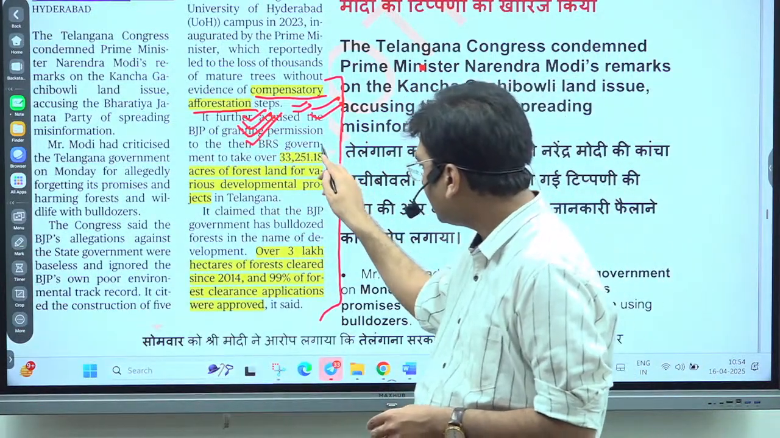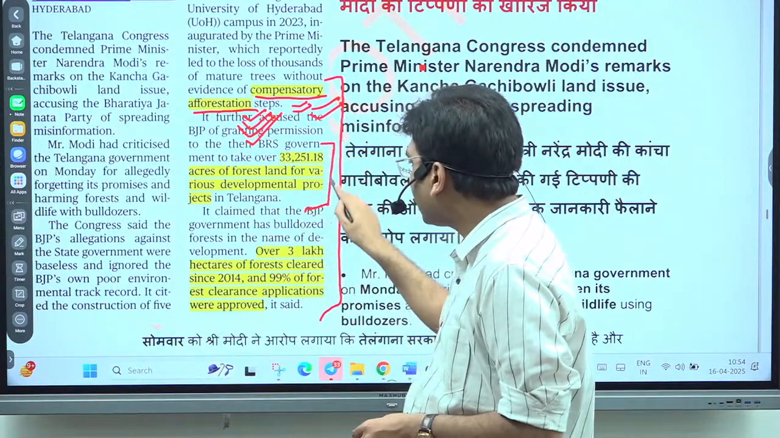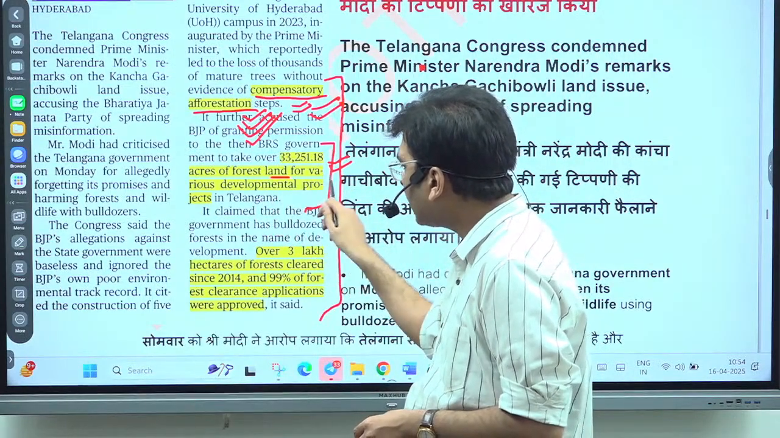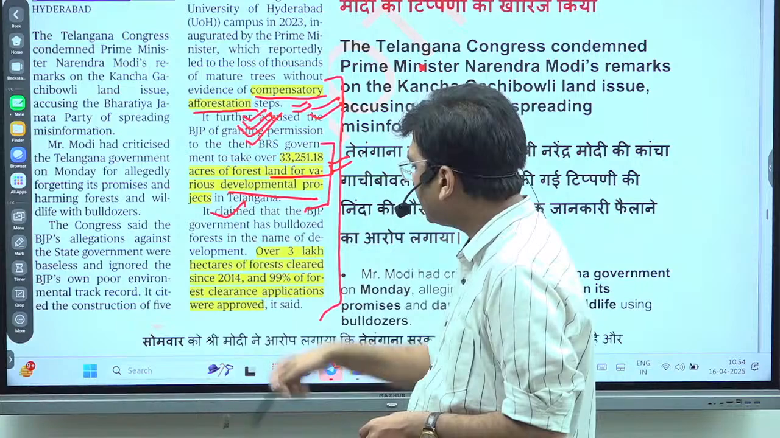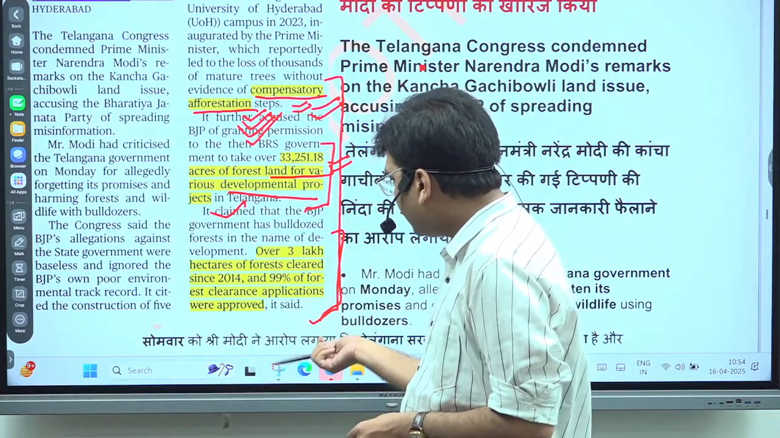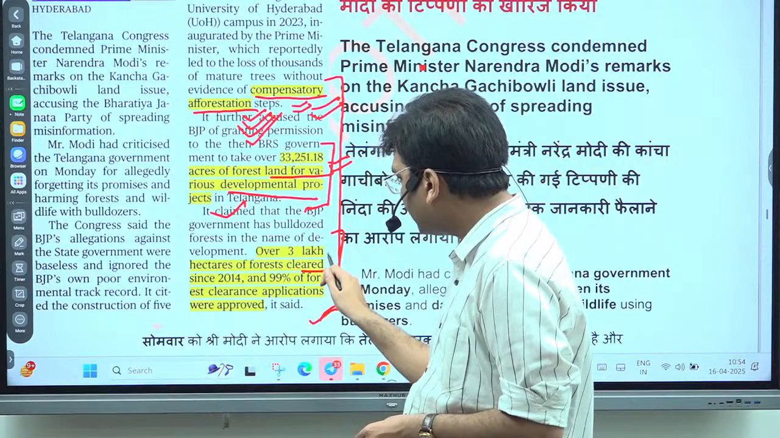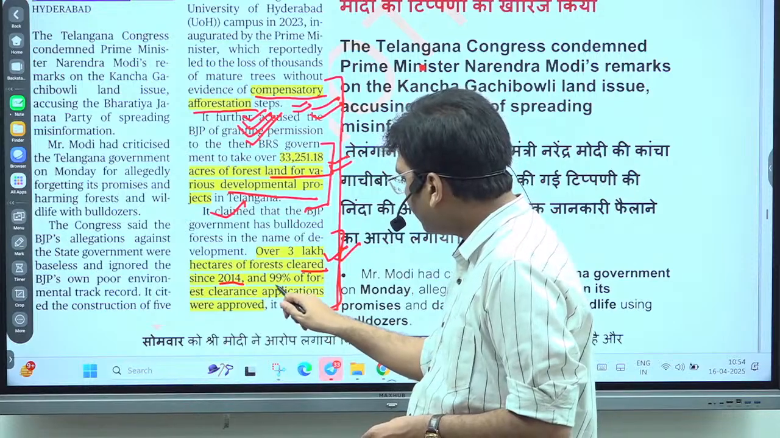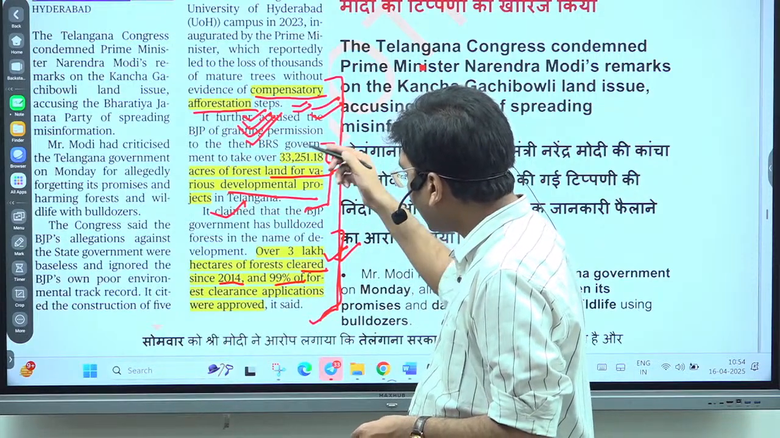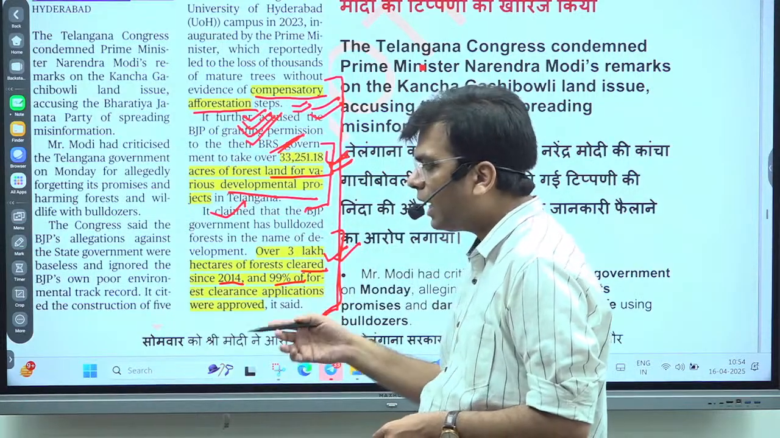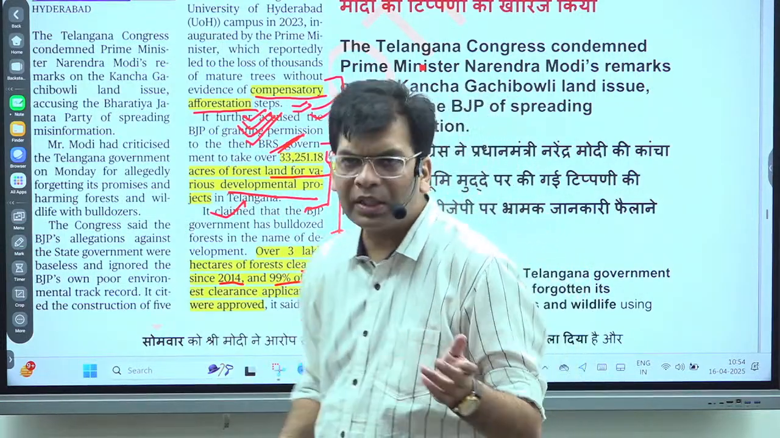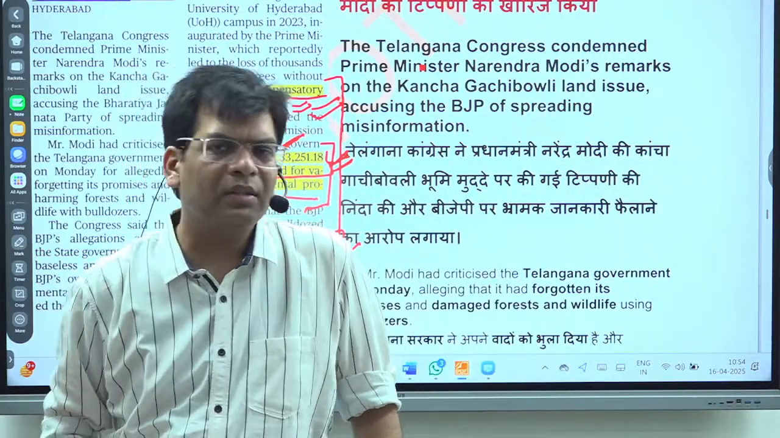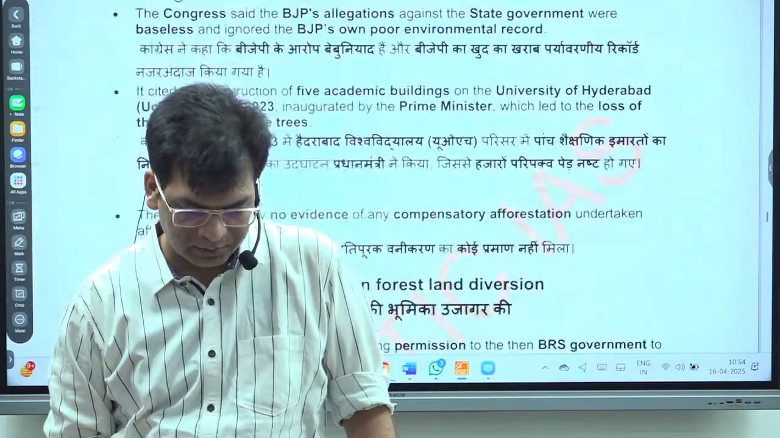Here you will see that the Congress has accused the BJP of converting at least 33,251 acres of forest land for various development projects in the last 10 years. Over 3 lakh hectares of forest were cleared in 2014. So it is a higher amount. And this land has been diverted by the BRS with the help of the union government. So all these points you can use whenever you are writing an answer for your environment section.